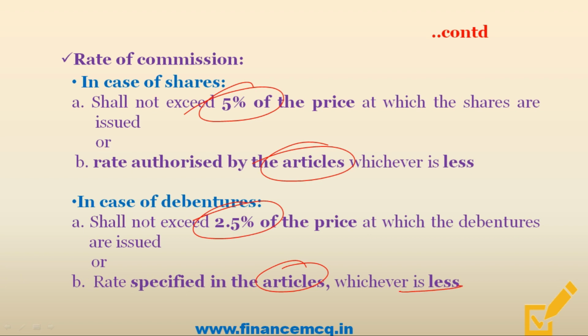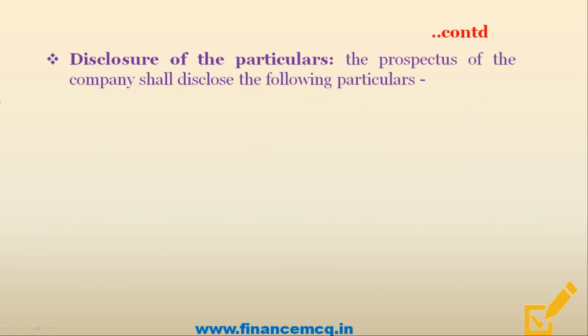So friends, this is very important because MCQ can be easily formed on this topic. So friends, remember that in case of shares, the rate shall not be more than 5%, while in case of debentures, it will not be more than 2.5%.